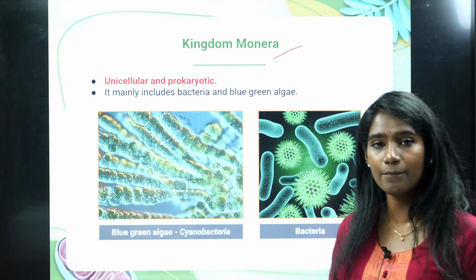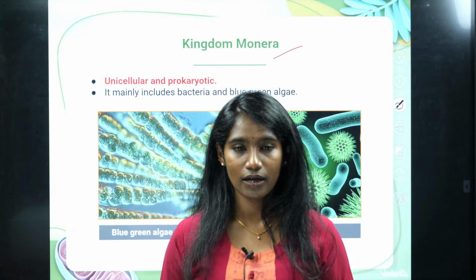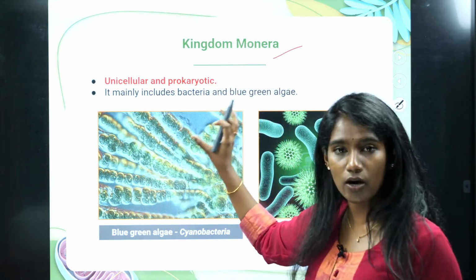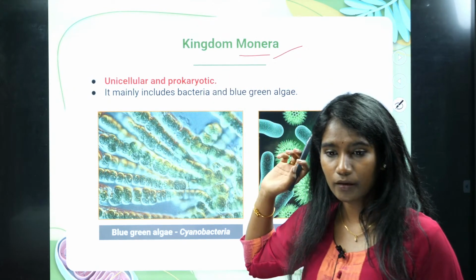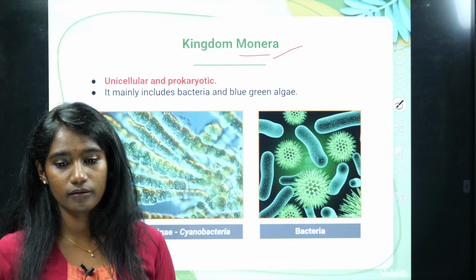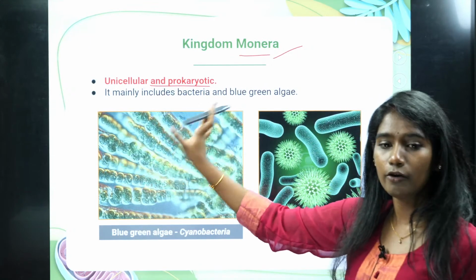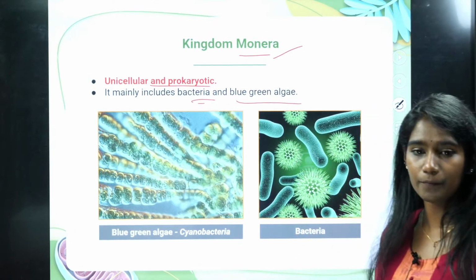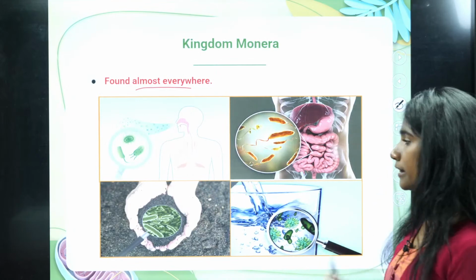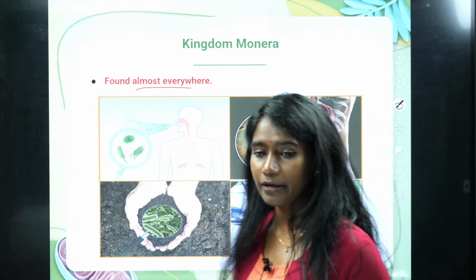Like I told you, in kingdom Monera, those living organisms whose cell is prokaryotic and made up of a single cell, so unicellular prokaryotes, fall under kingdom Monera. Okay? Yes, that's the reason. Symbiotic, yes, it is symbiotic, so this reason, yes, correct. So it is a unicellular prokaryote and it mainly includes bacteria and blue-green algae. And it is found almost everywhere, that is in the air, soil, water, even in our digestive system it is found.